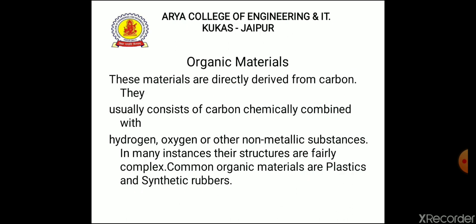Now, organic material. These materials are directly derived from carbon. They usually consist of carbon chemically combined with hydrogen, oxygen, or other non-metallic substances. In many instances, their structures are fairly complex. Common organic materials are plastics and synthetic rubber.